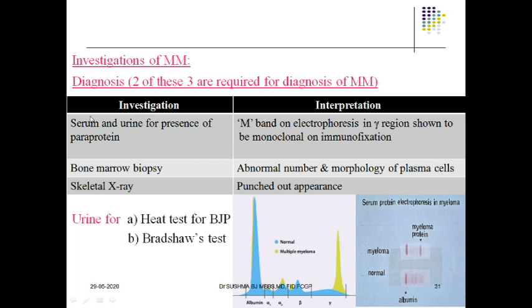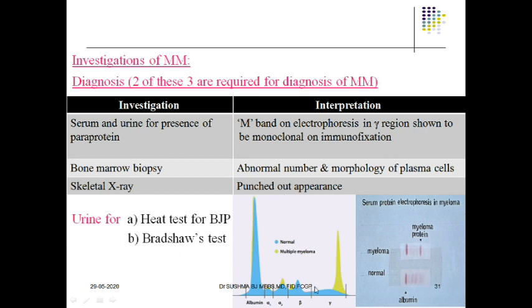And when we do serum electrophoresis, we get something called the M band, which we have already discussed in our spotters. That is the M band on electrophoresis in the gamma region, shown to be monoclonal on immunofixation test. Then skeletal X-ray will show a punched out appearance of the bone, that we have seen in the previous X-ray slide.